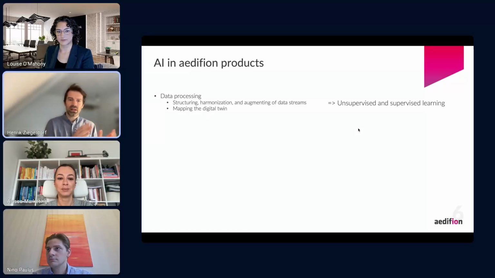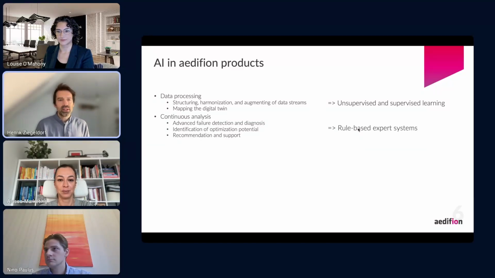Of course, we now experiment a lot with adding LLMs in there, because there's also a lot of textual data that we can process to extract that digital twin. For example, we can look at technical documentation from the construction phase of the building to make sense of all the data that we get in.